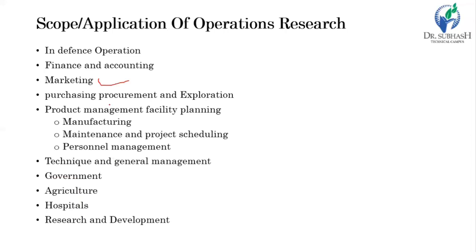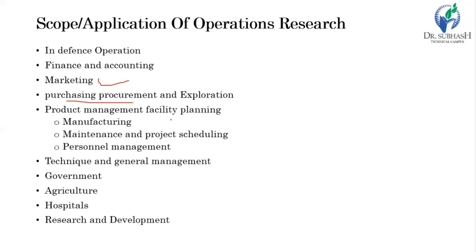Now purchasing, procurement and exploration. So optimal buying and reordering with or without a price quantity discount, then transportation planning, replacement policies, bidding vehicles, vendor analysis. So these all are under purchase, procurement and exploration.